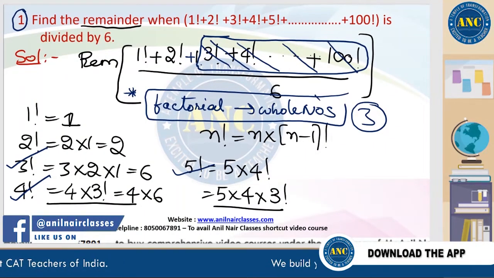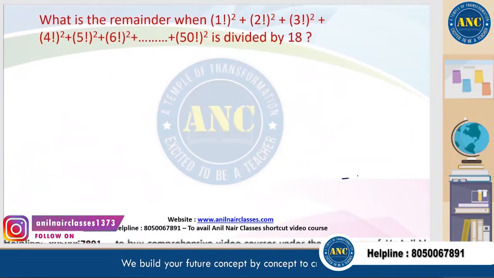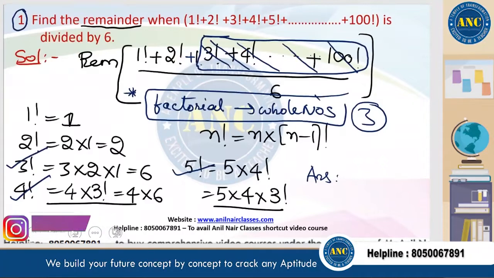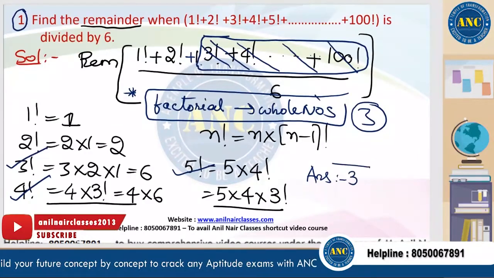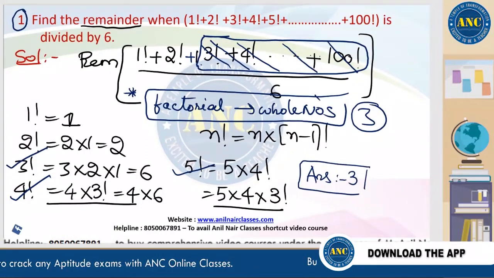1 plus 2 is 3. 3 divided by 6, answer is 3. First question. Good question, Mahesh. Factorial is not defined for negative numbers, beta. I hope the first one is clear.